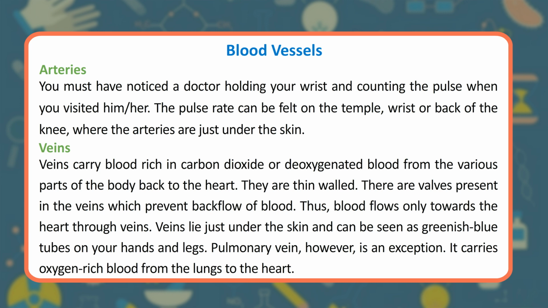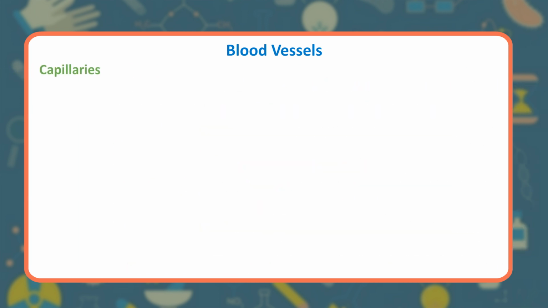They are thin-walled. There are valves present in the veins which prevent backflow of blood. Thus, blood flows only towards the heart through veins. Veins lie just under the skin and can be seen as greenish-blue tubes on your hands and legs. Pulmonary vein, however, is an exception. It carries oxygen-rich blood from the lungs to the heart.